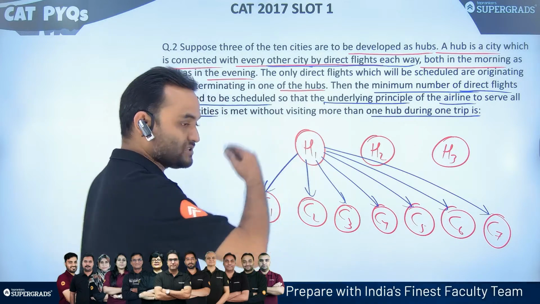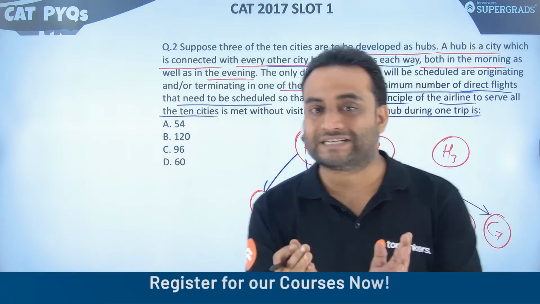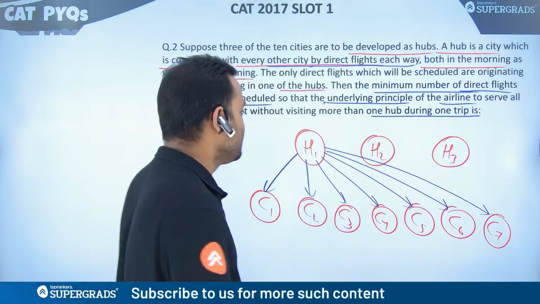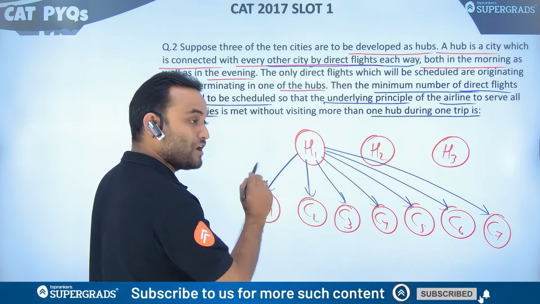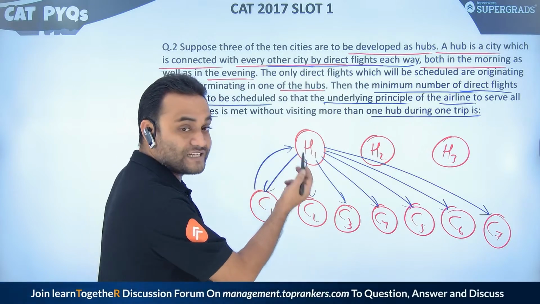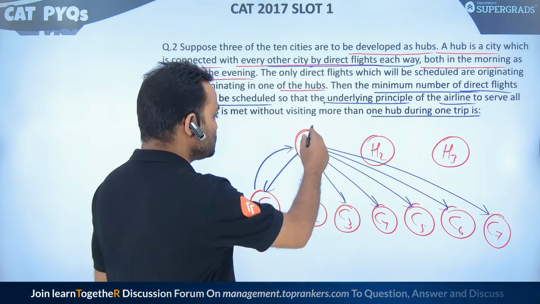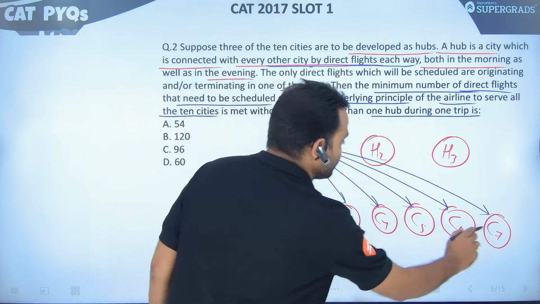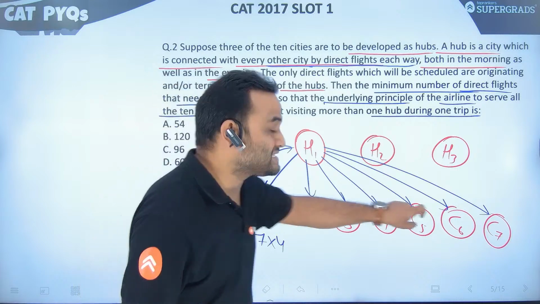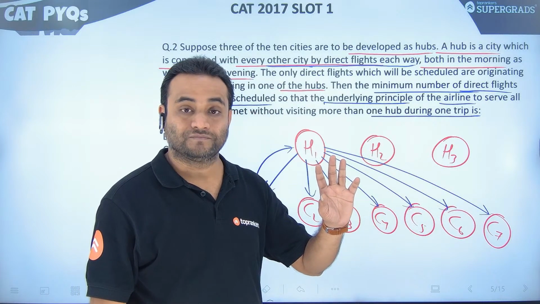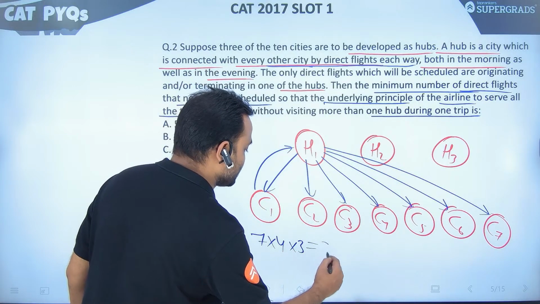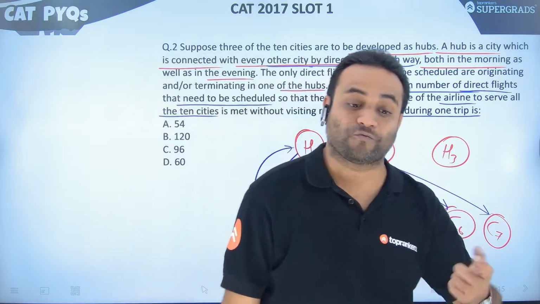और हमने अभी देखा था लास्ट क्वेश्चन में कि अगर 2 cities हम चूज करते हैं तो उनके बीच टोटल 4 फ्लाइट्स होंगी, 2 मॉर्निंग फ्लाइट्स, 2 इवनिंग फ्लाइट्स, राइट? H1 to C1 morning flight, H1 to C1 evening flight, C1 to H1 morning flight, C1 to H1 evening flight. So 7 यहाँ पे पेयर मिल रहे हैं, तो 7 into 4 flights, direct flights, H1 to these 7 cities, है ना? ये हो जाएगा. And similarly, H2 and H3, so we multiply it by 3. What do we get? We get a total of 84 flights.